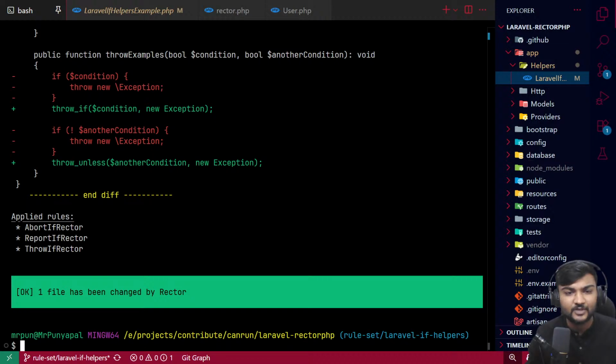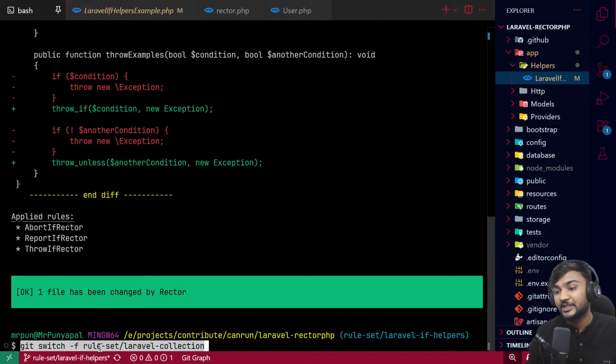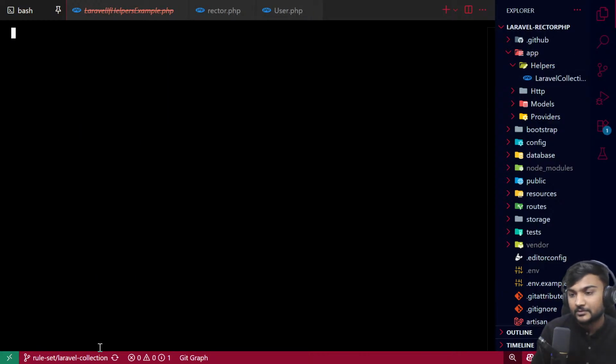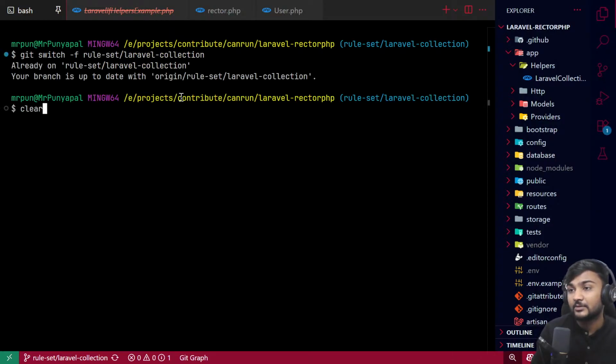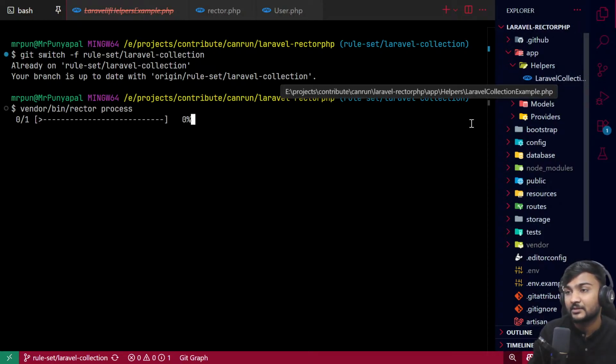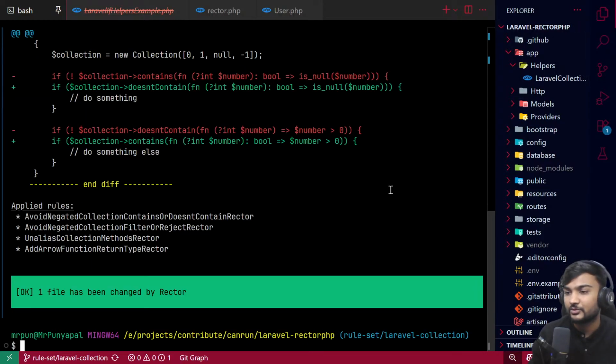Okay, the last Laravel thing we can see is, okay, we also have something for collections as well, right? So let's run Laravel Rector and see what happens with the collection. I hope I'm not going too slow.